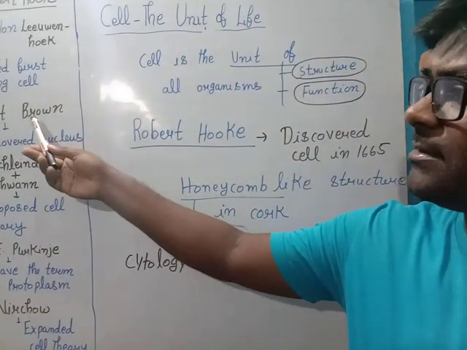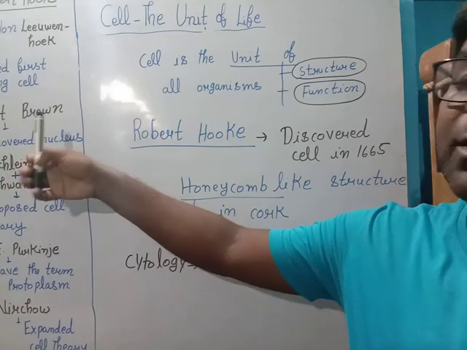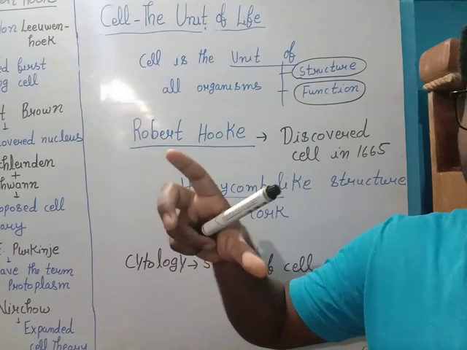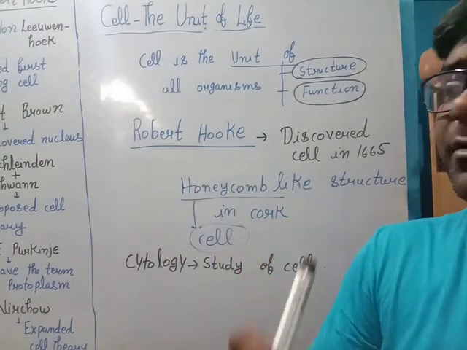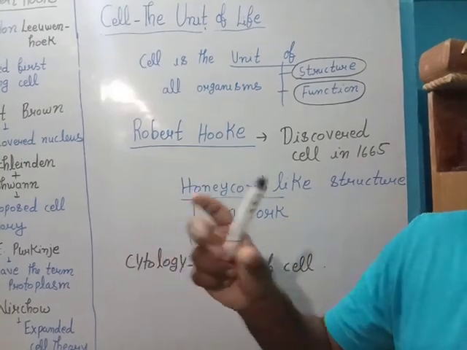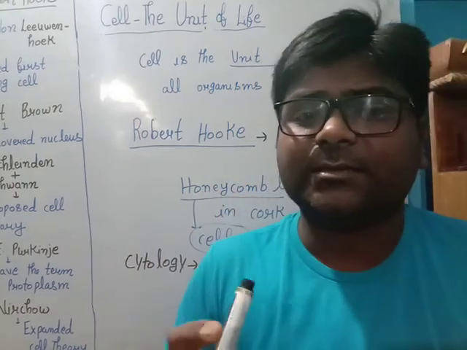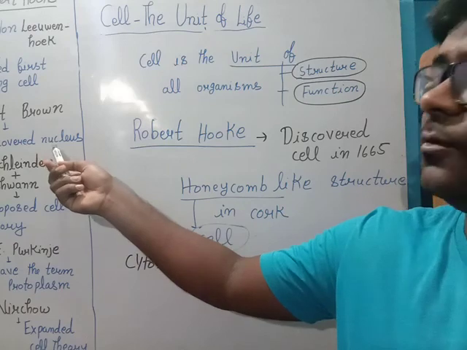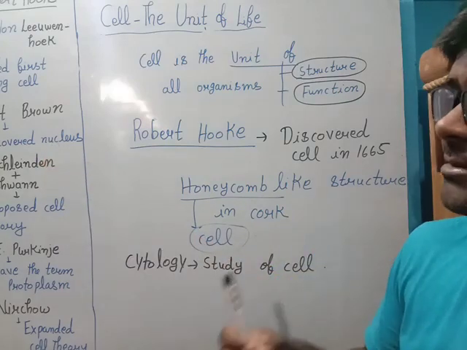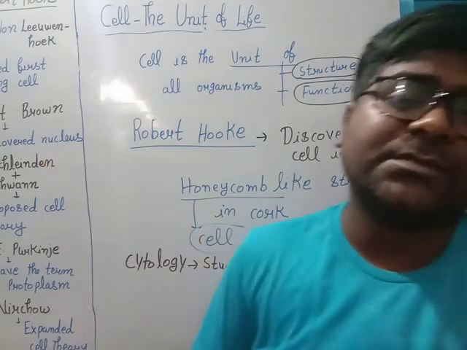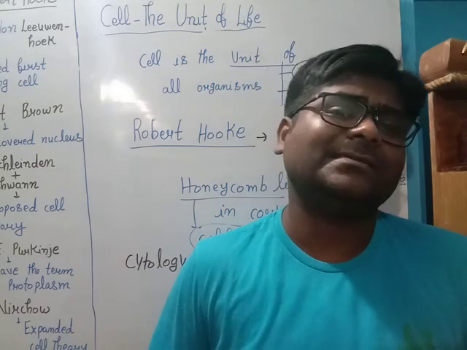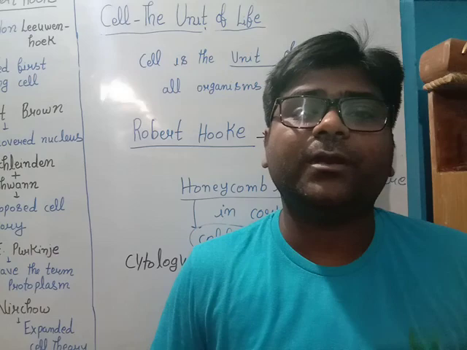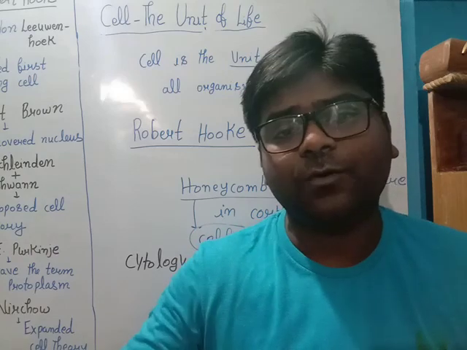Then another scientist came. His name was Robert Brown, and he was able to get the internal structure of cell. He found there is a central structure inside the cell which is known as nucleus, and this is the structure which is controlling all the activities inside the cell, just like our brain is controlling the activities of our whole body.